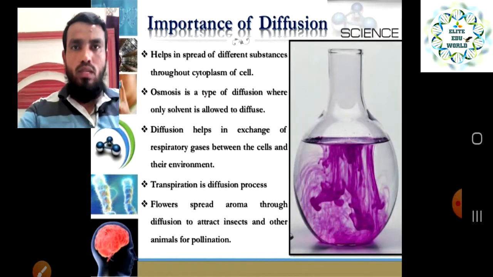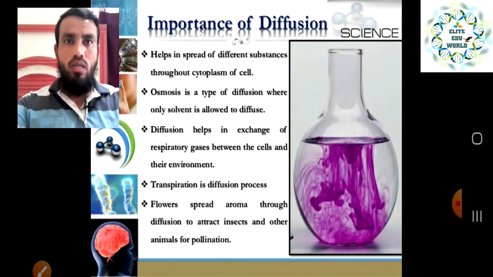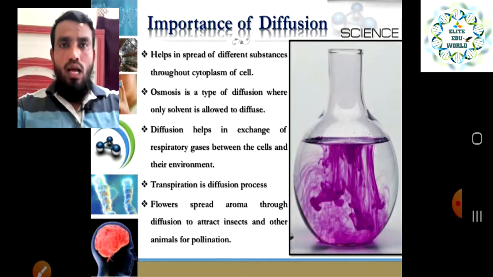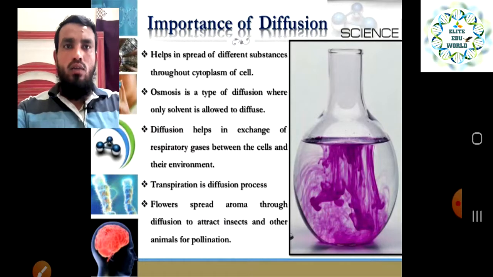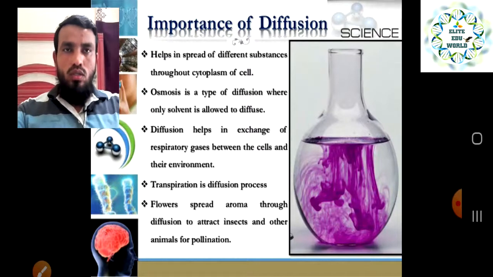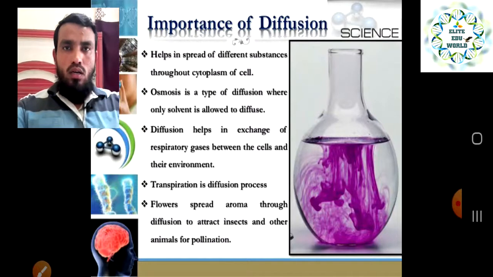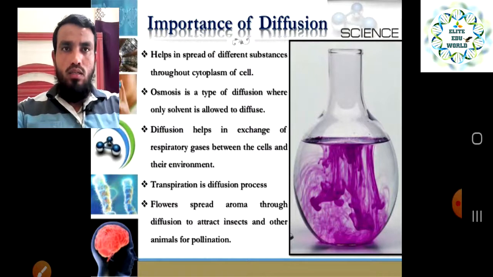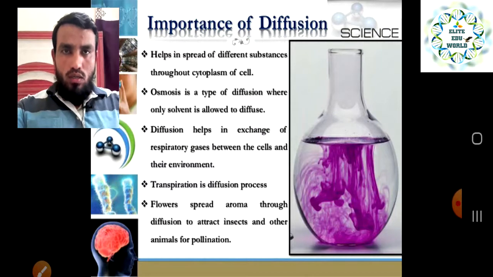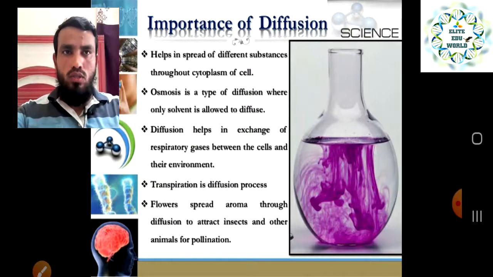In our previous lecture we have already seen what is meant by diffusion. So what are the advantages of diffusion? It helps in the spreading of different substances through the cytoplasm of the cell, meaning whatever substances our cell needs come into the cell and should be spread throughout our cytoplasm. That is helped by diffusion from higher concentration to lower.